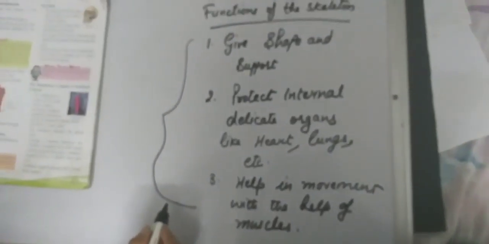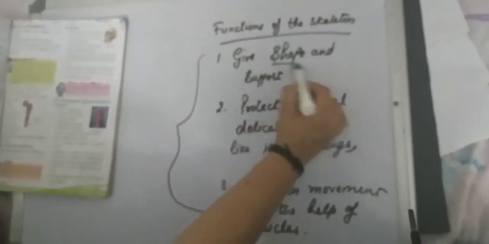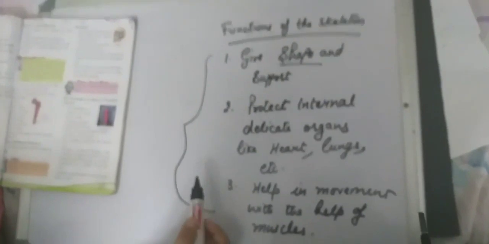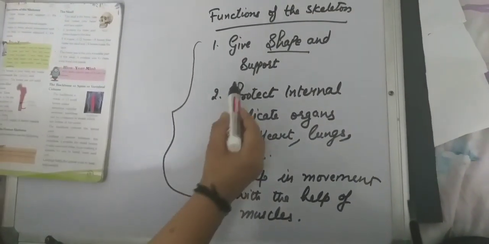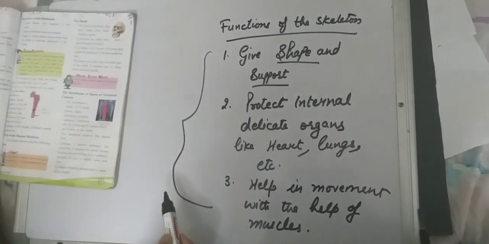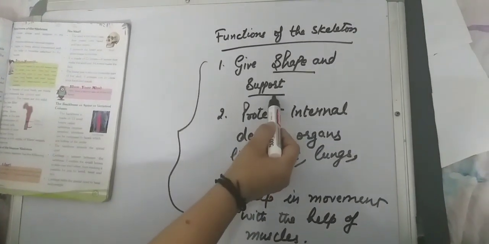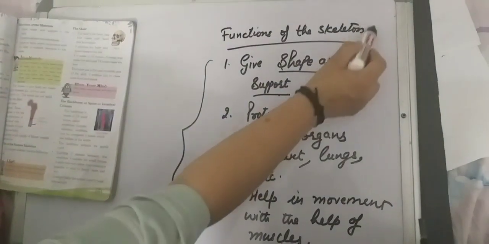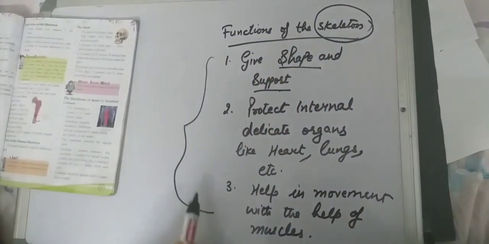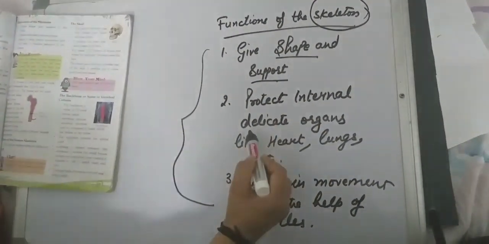When you see your face, it has proper shape. When you sit, stand or sleep, you get proper support. For every activity or movement, we need the support given by the skeleton. It protects all the delicate organs.